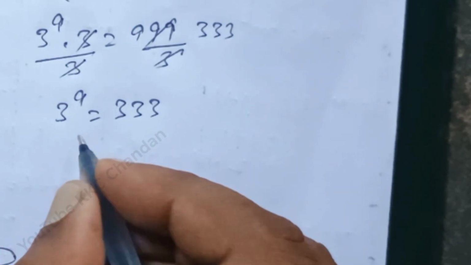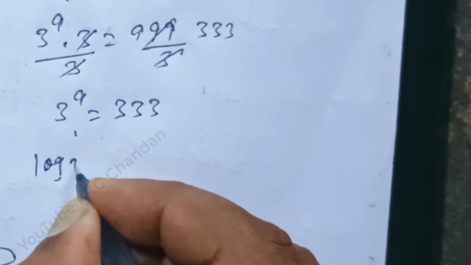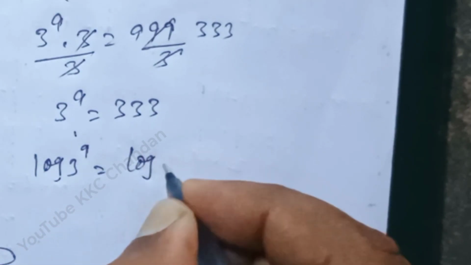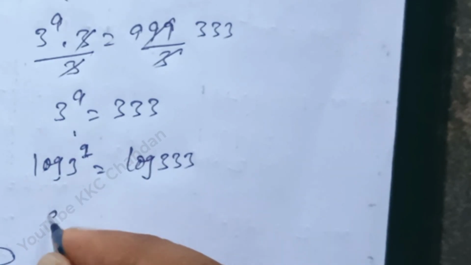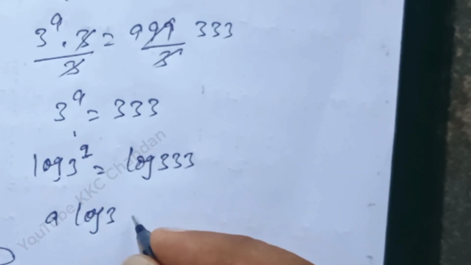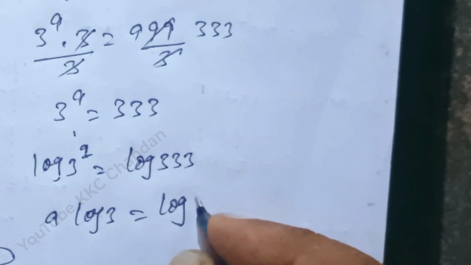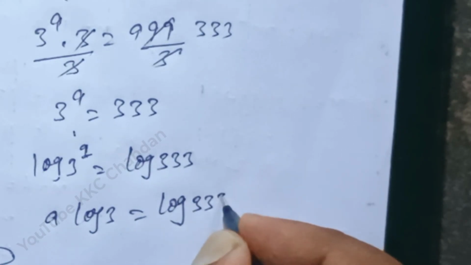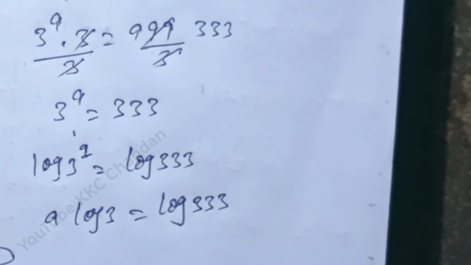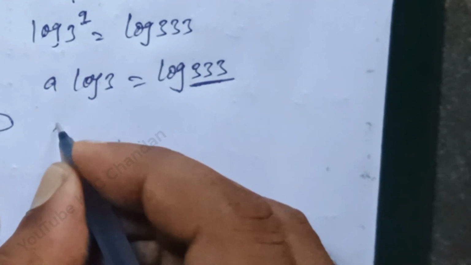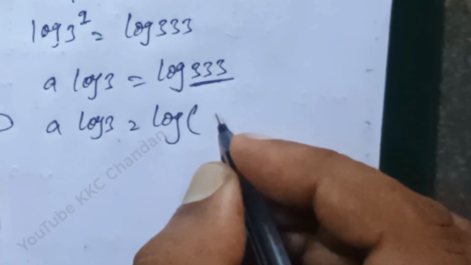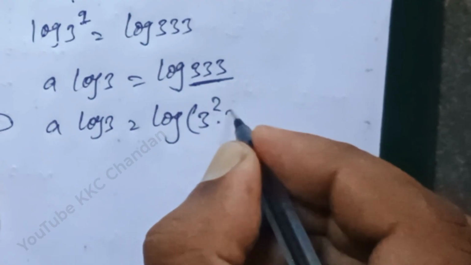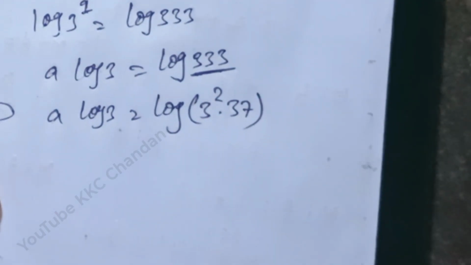After that, see here, both sides taking log. Therefore, log 3 power a is equal to log 333. See here, this a comes first. a log 3 is equal to log 333. After that, see here, this 333 factor is that a log 3 is equal to log bracket open 3 square into 37 bracket close.